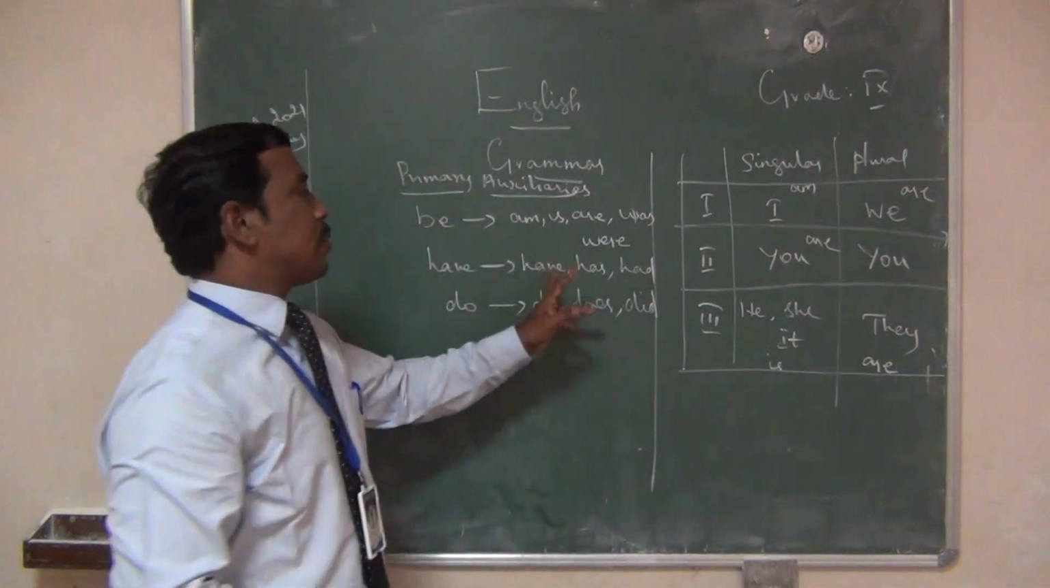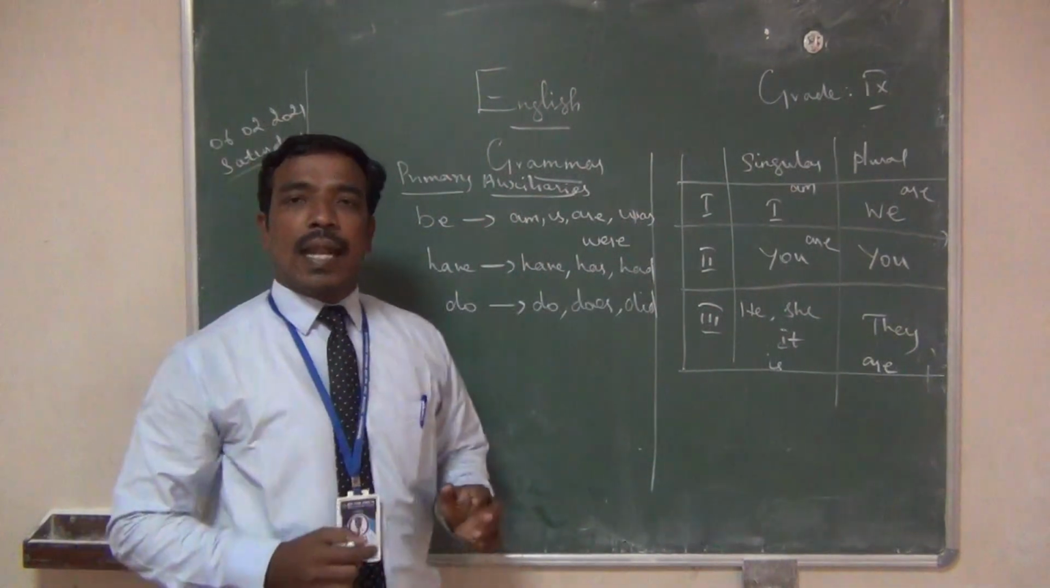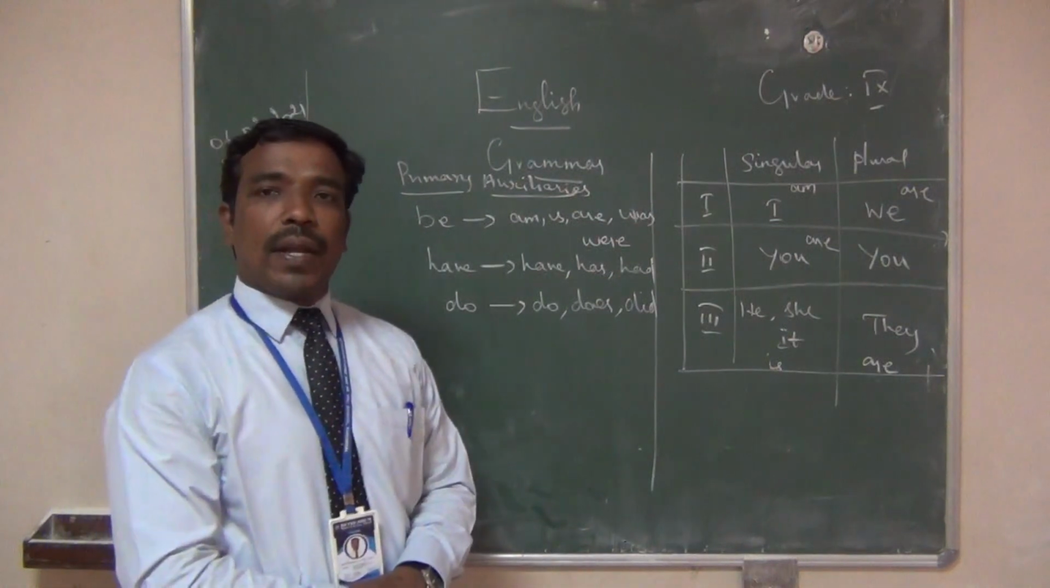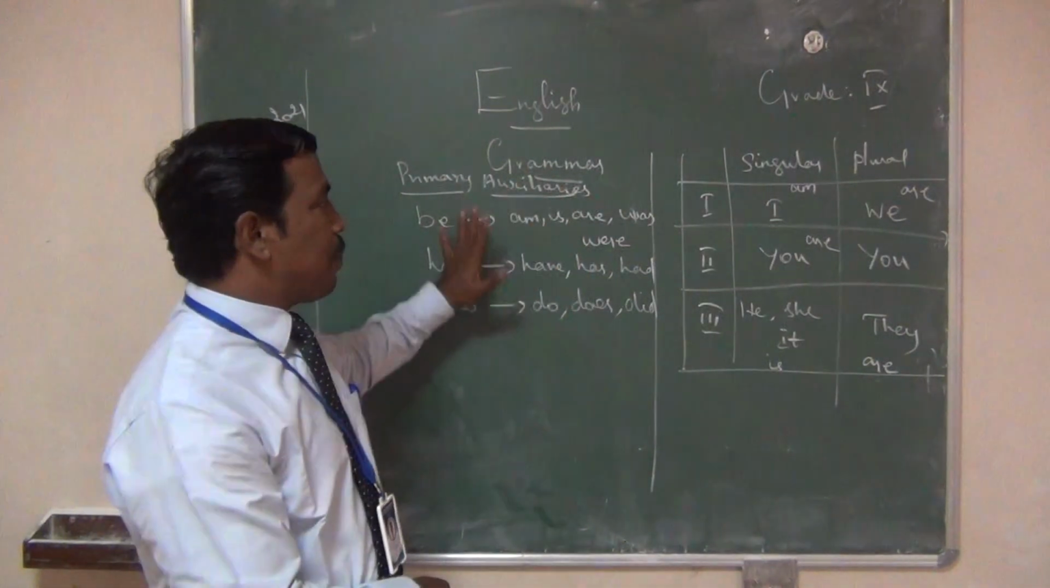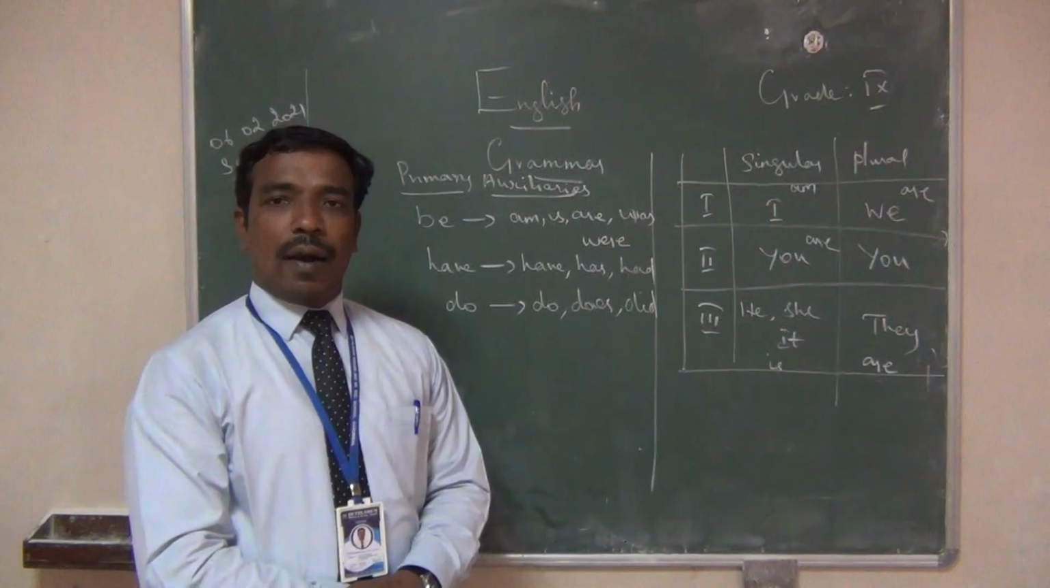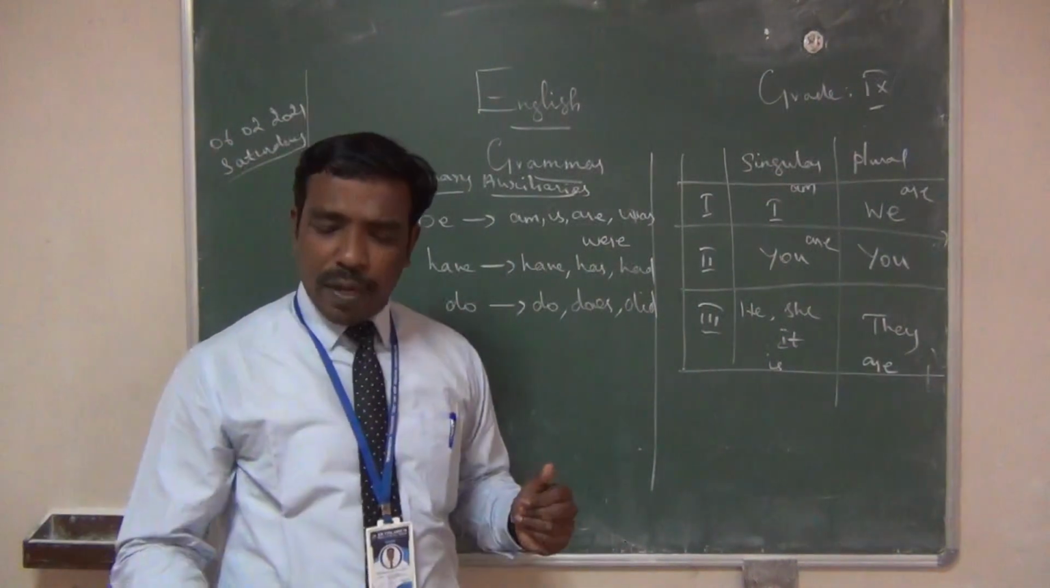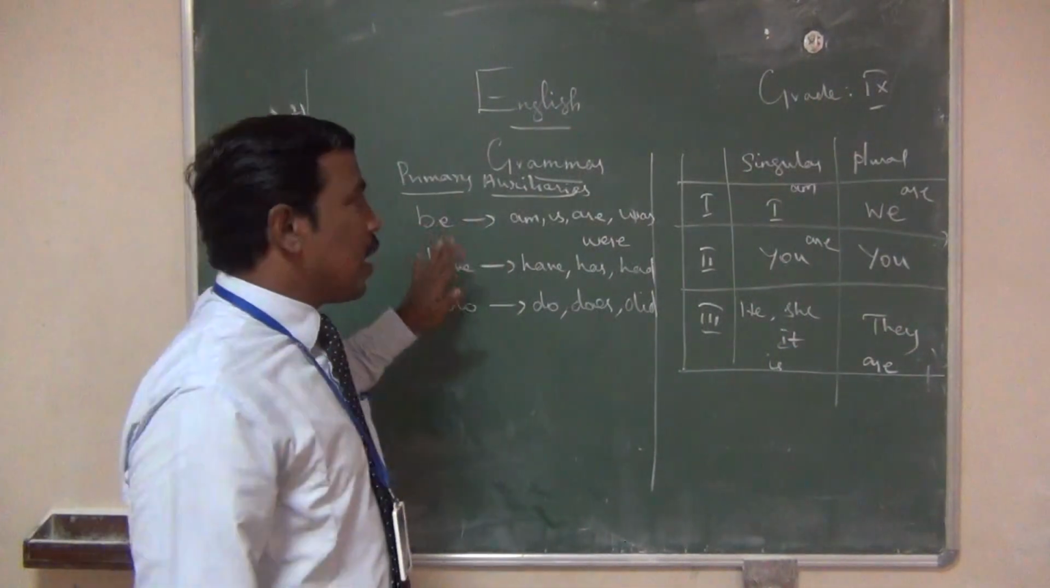Okay, totally 5, 6, 7, 8, 9, 10, 11. These 11 helping verbs are primary auxiliaries. Okay, you all know very well. If you want, you take it as notes.